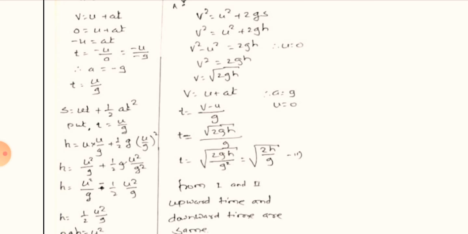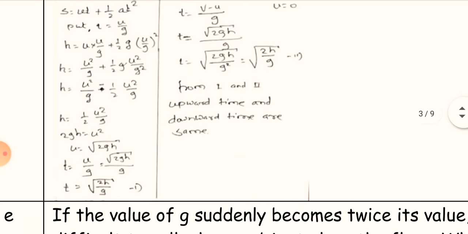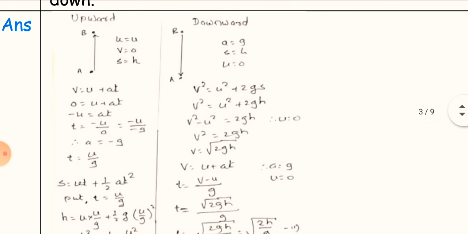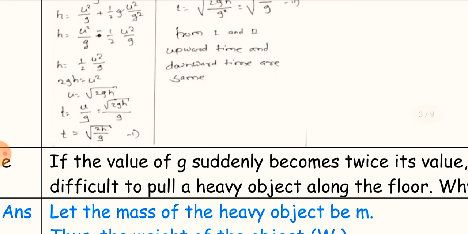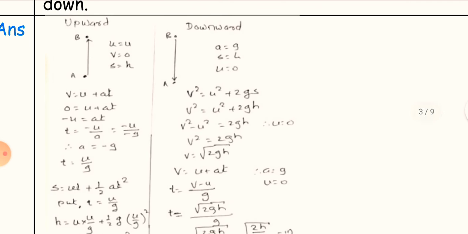Put t is equal to u upon g. By putting the value, we get finally t is equal to under root 2h upon g. When the object goes from A to B upward, the time t is equal to under root 2h upon g. Now for the downward motion on the right side.